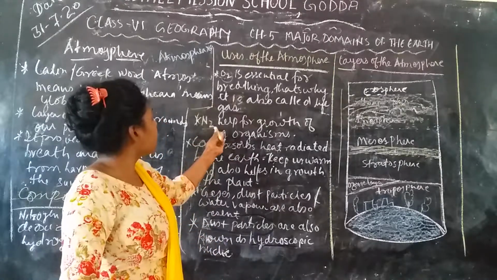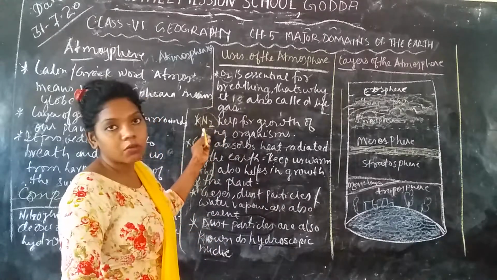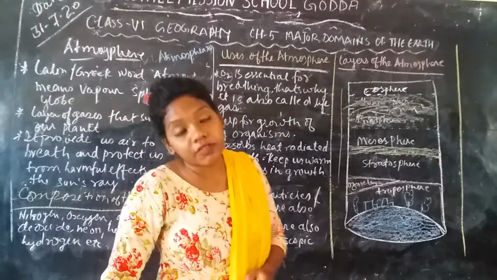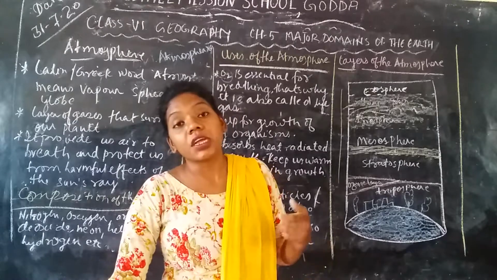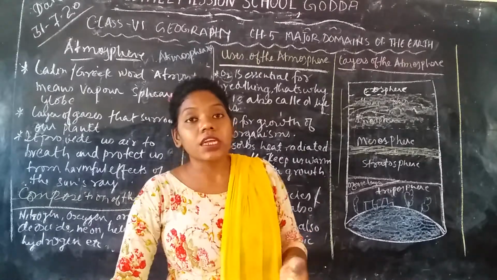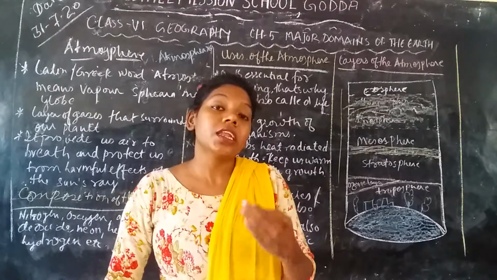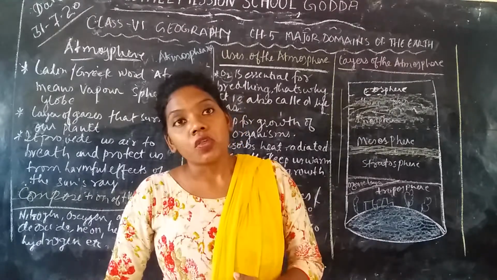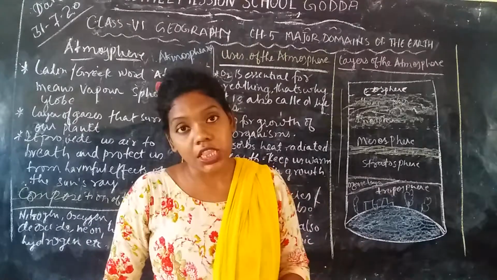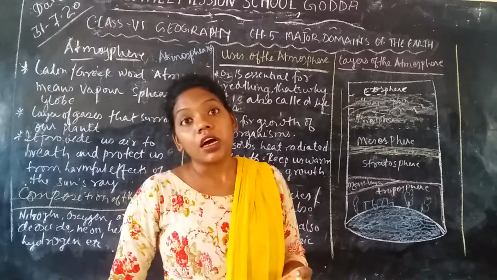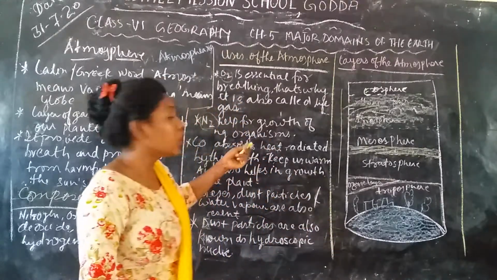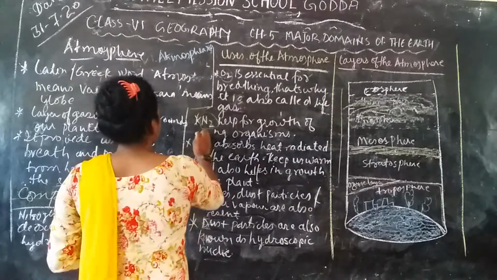Next, nitrogen, with its chemical formula. It helps the growth of living organisms. Any living organism needs nitrogen for growth. We don't take nitrogen directly, but indirectly through plants, in the form of protein, like pulses. That is why it is helpful for the growth of living organisms.